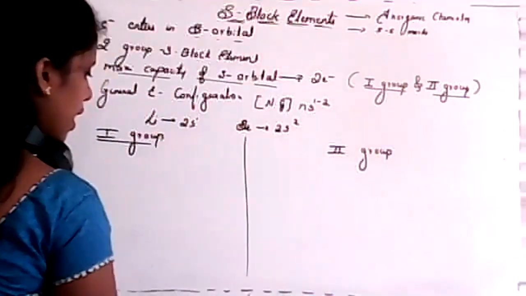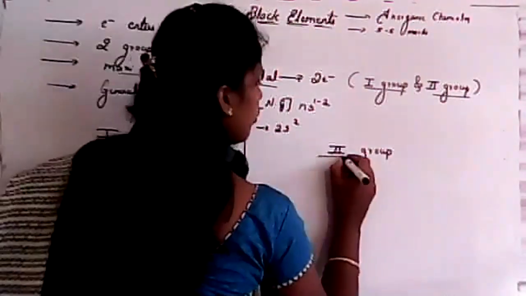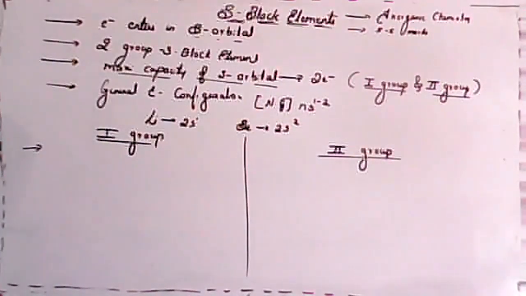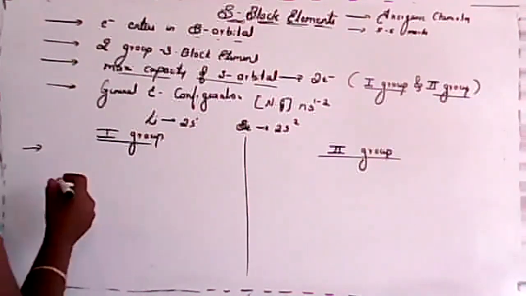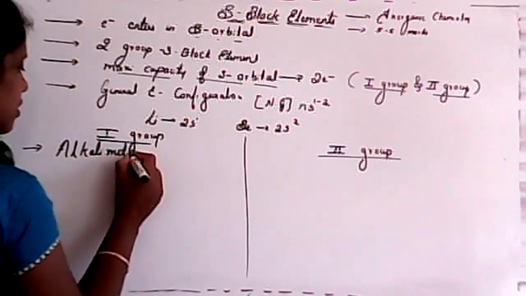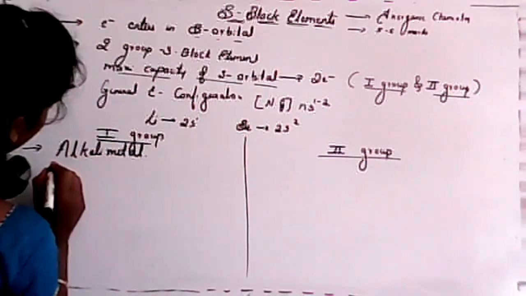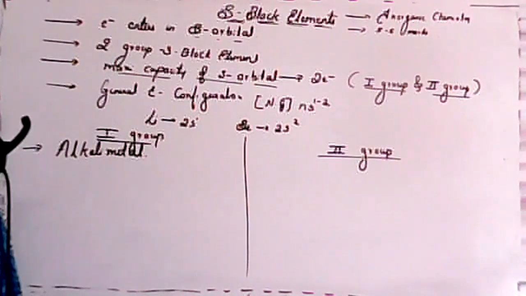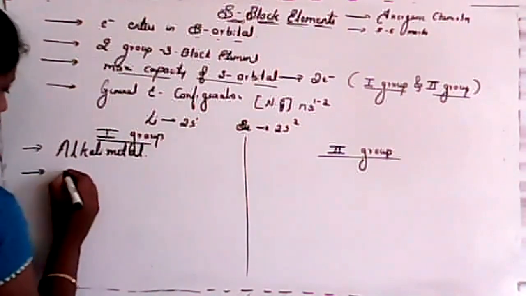See, students, what are the first group elements known as? Any idea? First group elements are also called, yes, alkali metals. Very good. Except which element? Yes, that is hydrogen.